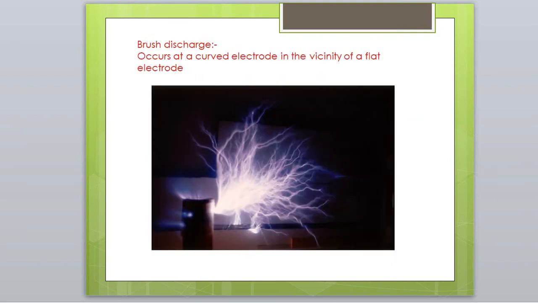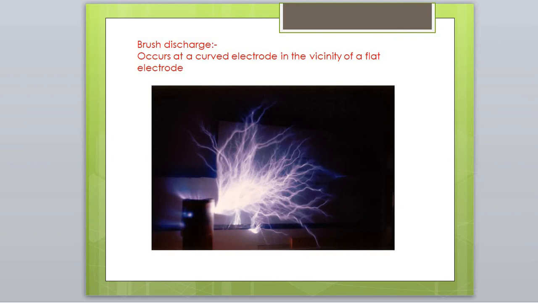The next type of electrostatic discharge is brush discharge. It occurs at a curved electrode in the vicinity of a flat electrode. You can notice it in rotating motors. Here in the figure, it is shown a large brush discharge from the top of a Tesla coil.